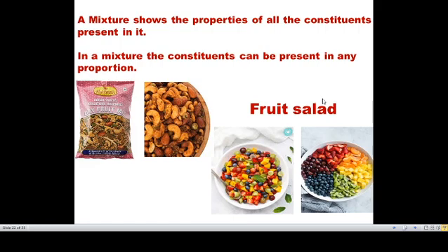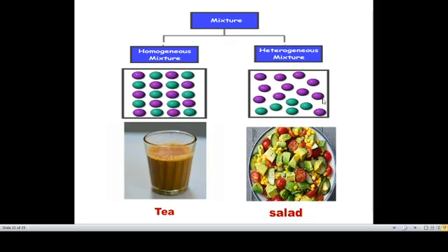Like that, fruit salad, vegetable salad. If you like oranges more, you can add more orange pieces in fruit salad. If you like strawberry, we can add more strawberries. But if your friend does not like strawberry, he can take fewer strawberries. So like that, a mixture does not have a fixed proportion.